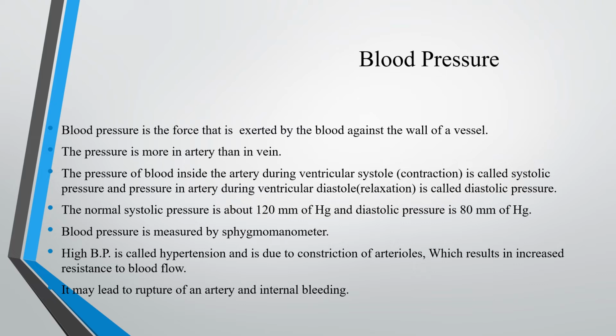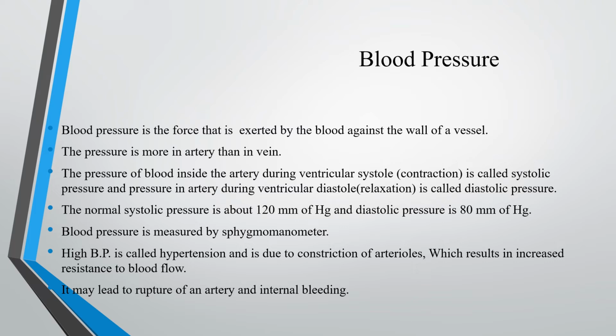The pressure of blood inside the artery during ventricular systole. Ventricular systole means when the ventricles are contracted. When the ventricles are contracted, what would happen? When the right ventricle is contracted, the blood is supplied to the pulmonary artery. When the left ventricle is contracted, the blood passes into the aorta. At that time, the pressure is created in the artery. That is called systolic pressure, because there is more supply of blood to both the pulmonary artery and the aorta.